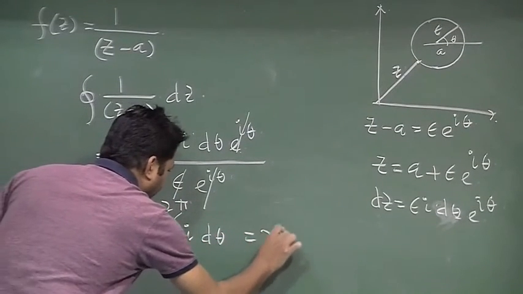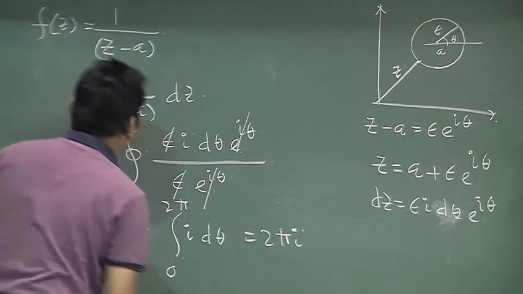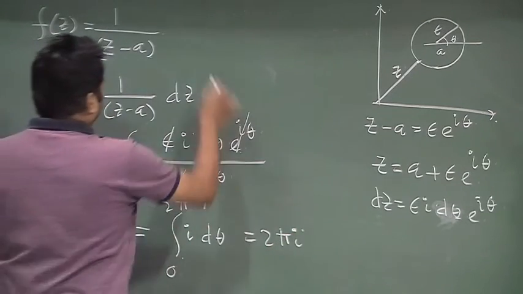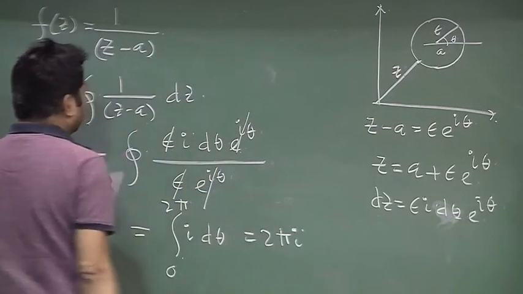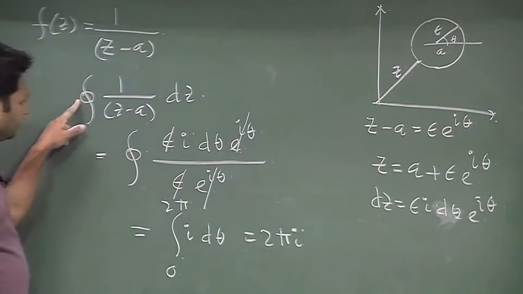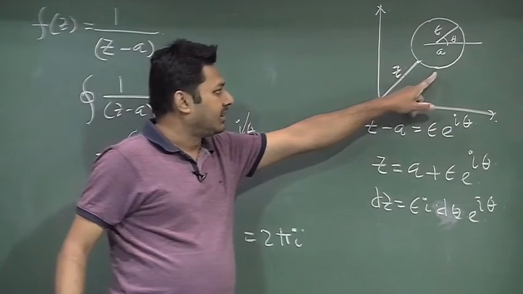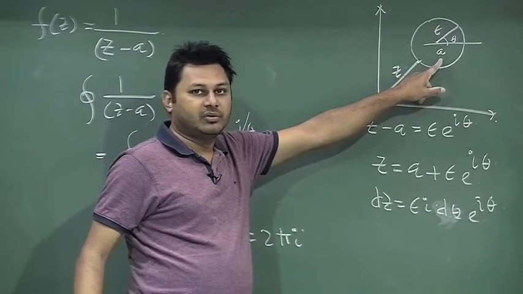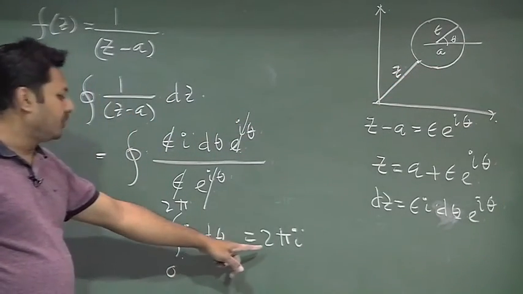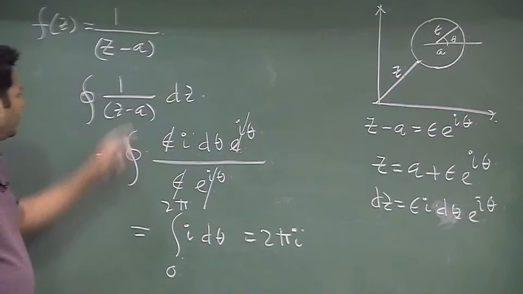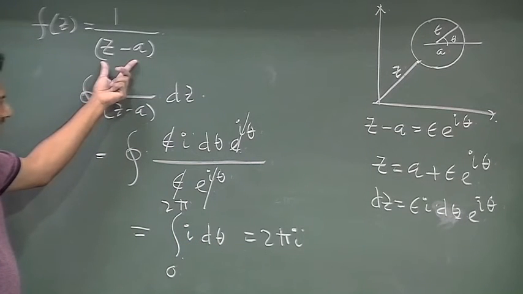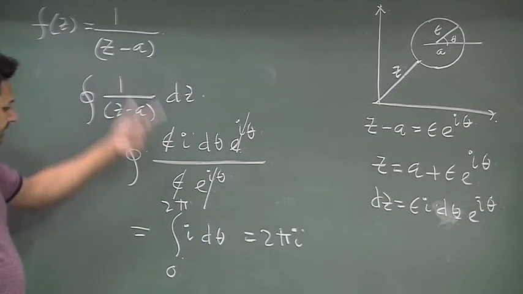So, it will be 2 pi I again. So, if I take the total closed integration over the curve enclosing the singular point A, I will have a value 2 pi I, and again it is true because the function of z is not analytic there. So, it should not be 0 at that point, but it is 2 pi I.